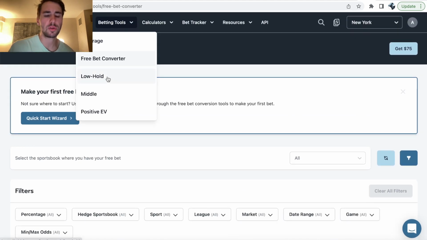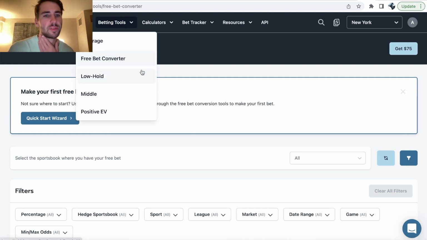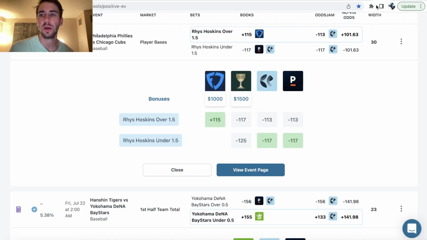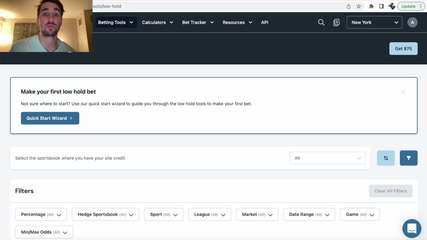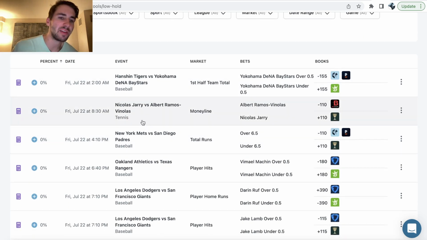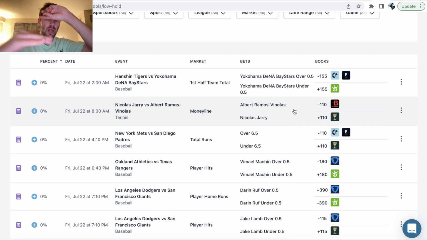Then we have low holds, which is useful for deposit bonuses, stuff like that. It's essentially just close markets, right? If there's no arbs available and you want to work through a deposit bonus without having much risk, what you can do is check the low holds page, right? So if I have a BetOnline account and a Caesars account, I could bet $110 on Albert minus 110 money line, $110 on Nicholas Jerry plus 110 money line, and there's going to be no loss in money, right?